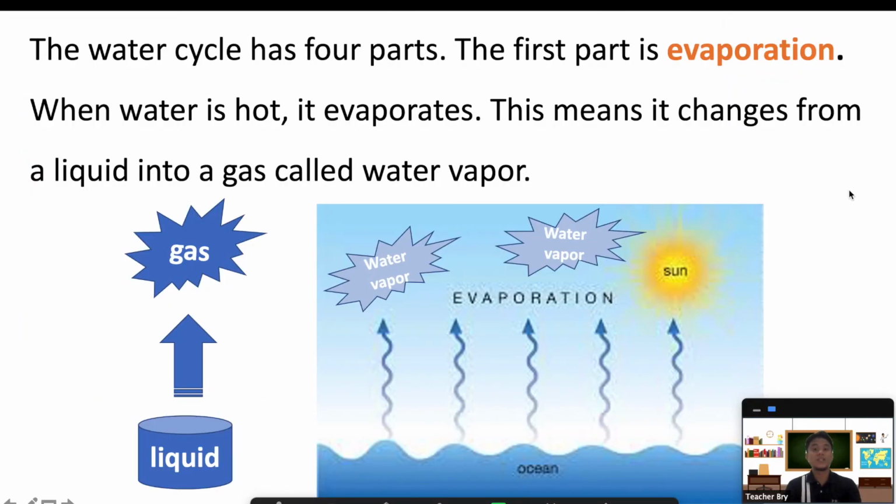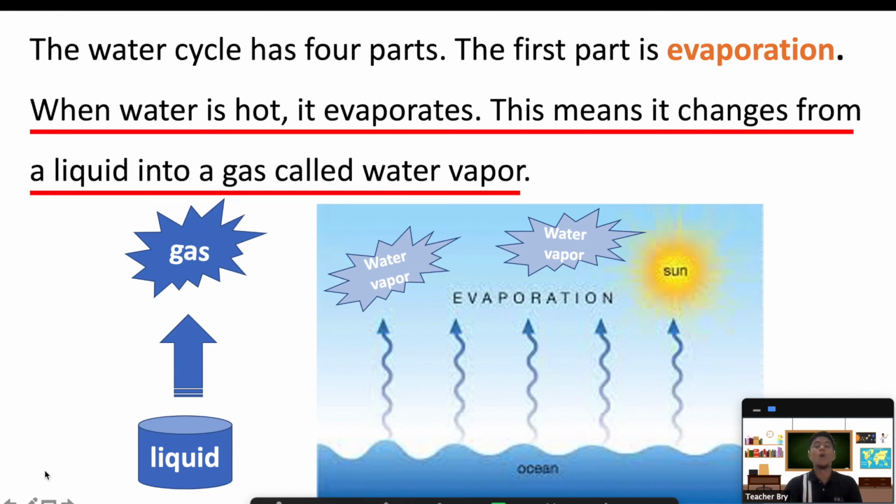The water cycle has 4 parts. The first part is evaporation. What is the word in red? Right, evaporation. But what is evaporation? The meaning is right here. When water is hot, it evaporates.